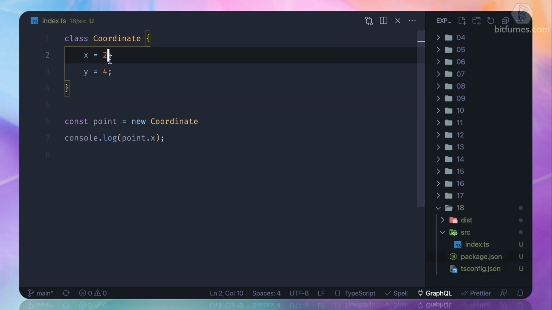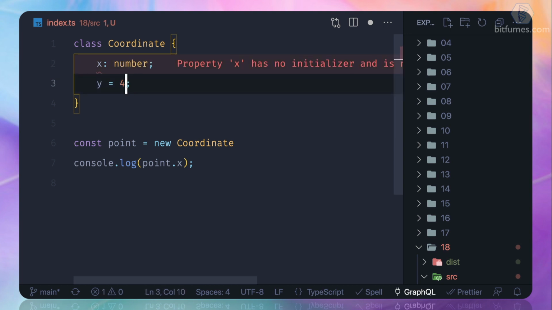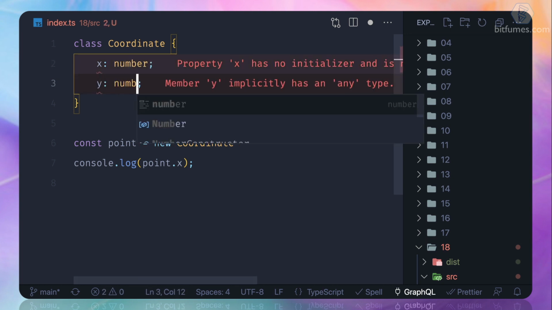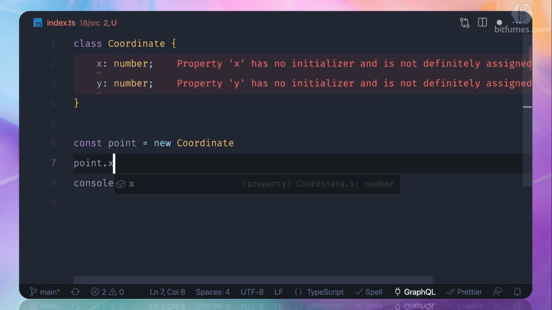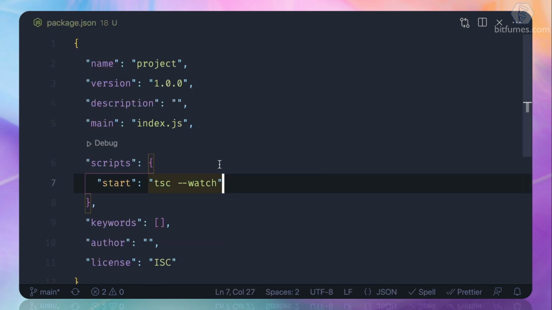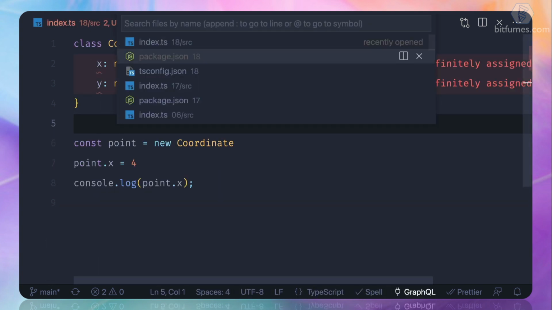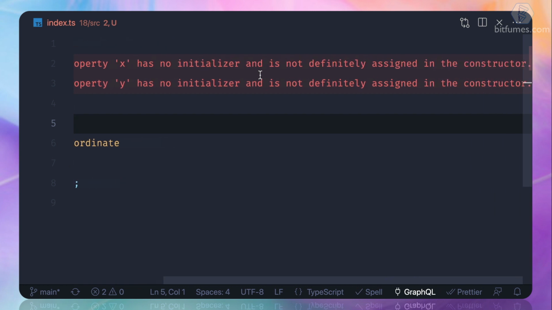So we have this, and what if I just remove the number and say just the type, not the initialization? So you can see I have set it as a type, although we can define the property value outside when we create the instance. There is no harm in doing this, but since we have enabled this strict checking, it says, hey, property has no initialization.